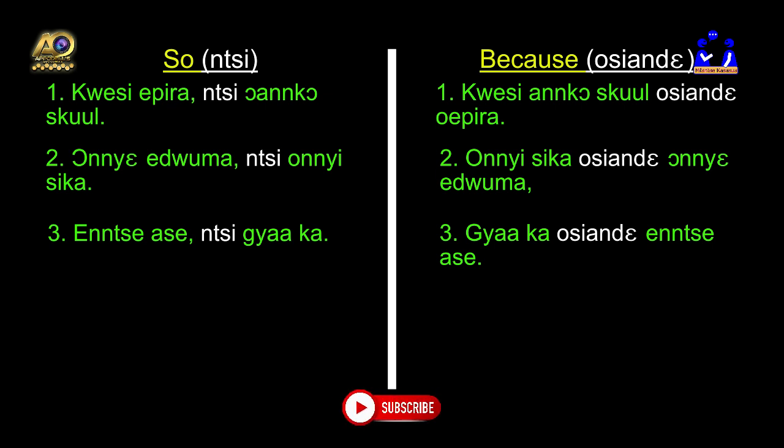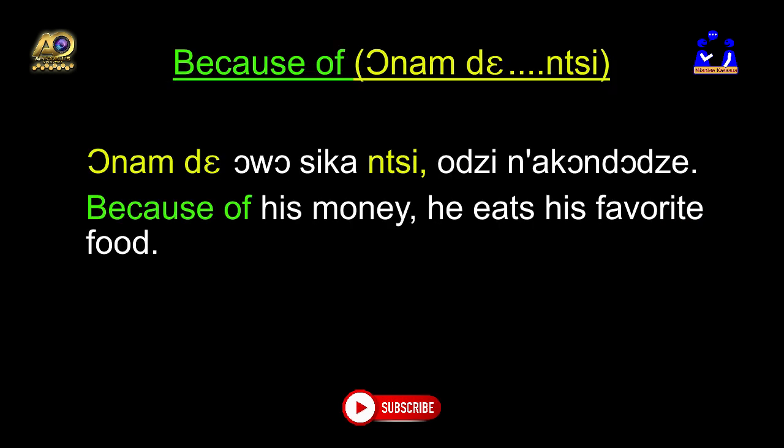Now, that leads us to the last type of conjunction for today's lesson. That is because of, and we say this in Fante, onamade. We cannot tabulate this as we did with because and so. This one goes alone. So we have a sentence here. You have onamade in yellow, then something comes in between and then it follows. Onamade always sika nsi. Udzina konodzi. And we translate this in English: because of his money, he eats his favorite food.